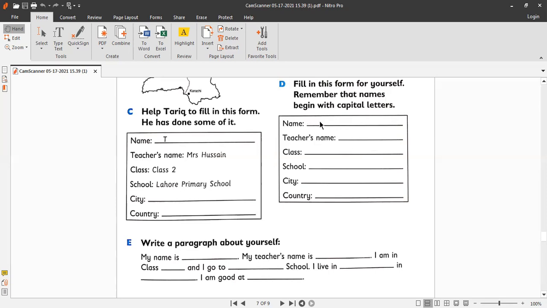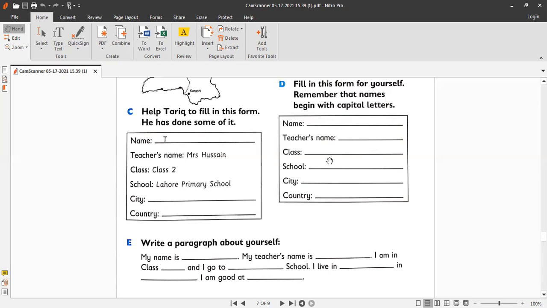Okay, now you have to fill this form for yourself, and remember that names begin with capital letters. So write down your full name, using the capital letter. The first initial letter should be capital. Okay, and your teacher's name, you will write your teacher's name here, Mrs. Imran, because there it was written Mrs. Hussain. So write capital M for Mrs. and capital I for Imran.